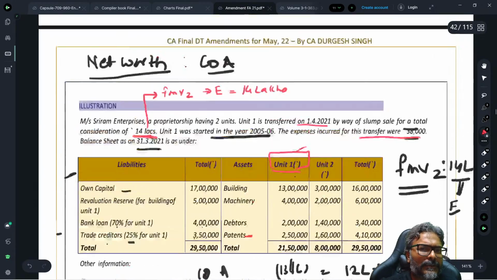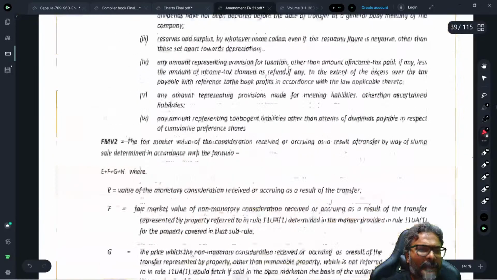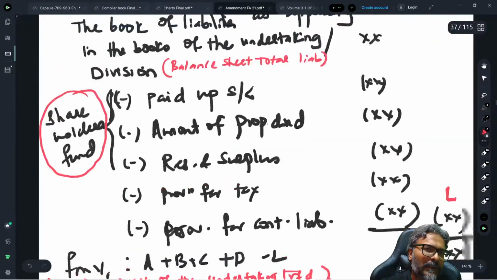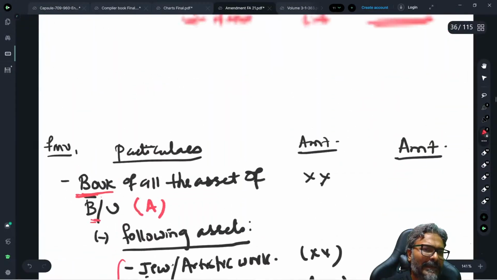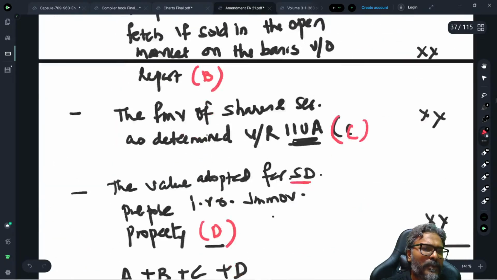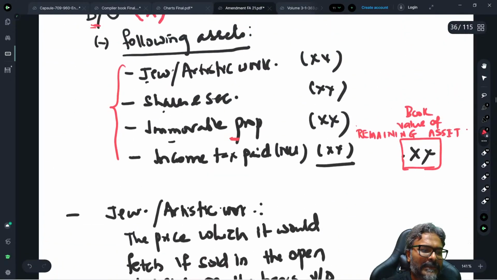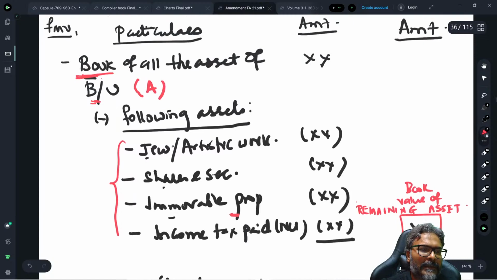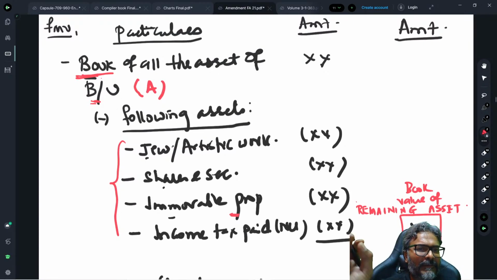So in A, when you do the FMV value 1 calculation, will the patent come in A? To that the answer is yes. In A, the patent value definitely will come.